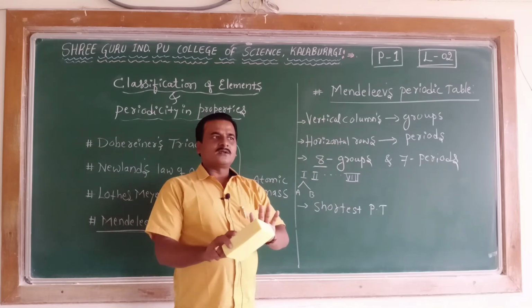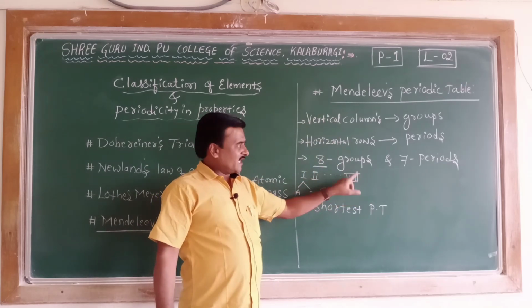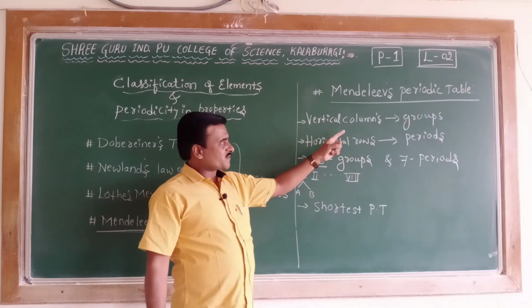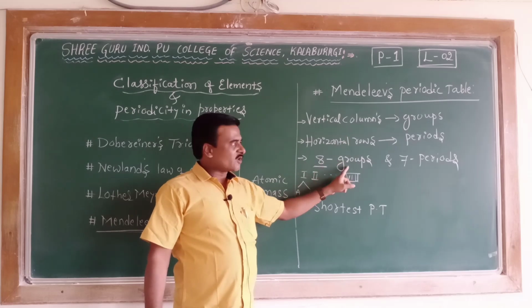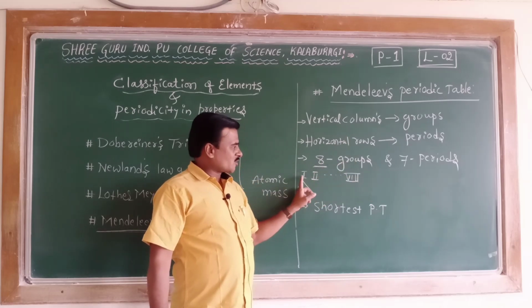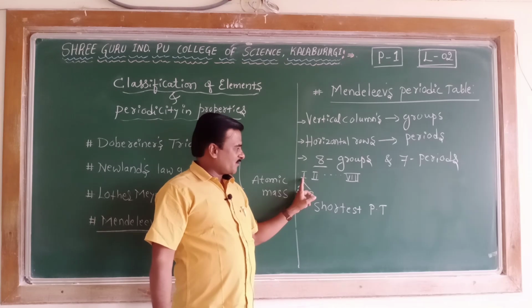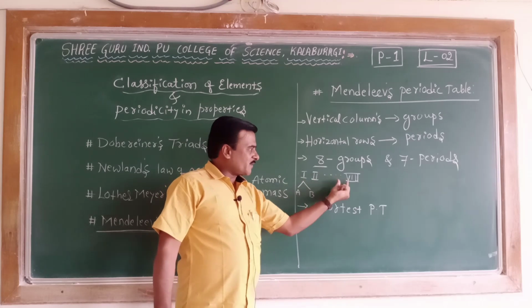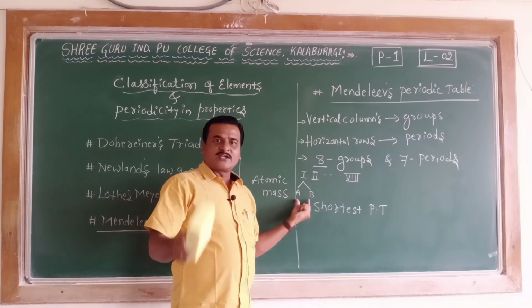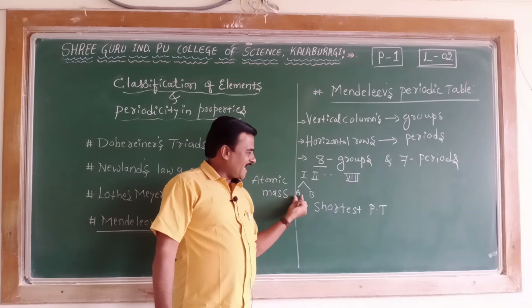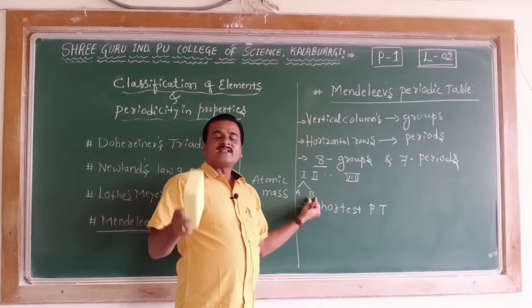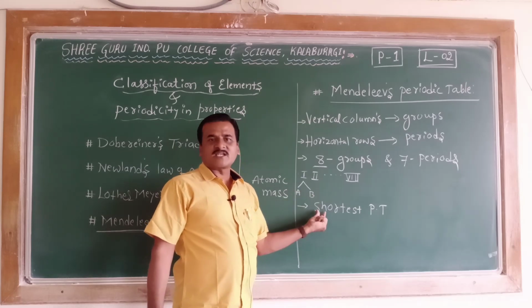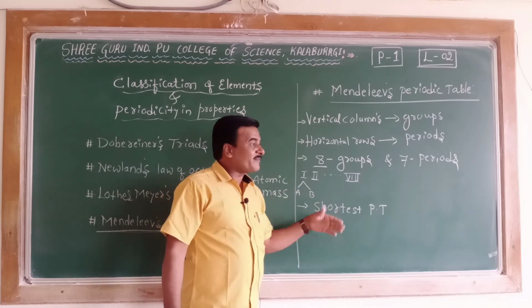Mendeleev arranged the elements in the increasing order of their atomic masses into groups and periods, 8 groups and 7 periods. Those groups were indicated by the Roman numbers 1, 2, 3, and so on to 8, and from group 1 to 7, each group is divided into subgroups A and B, keeping the idea that elements with similar properties were placed in the subgroups.